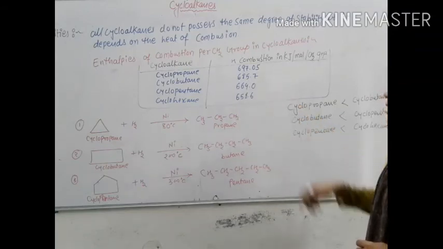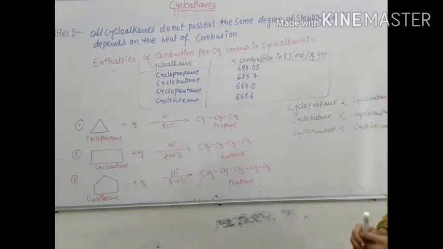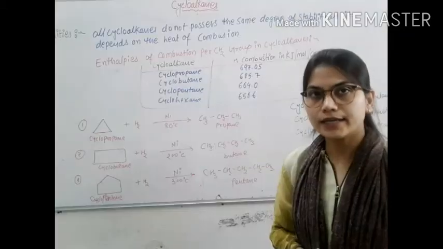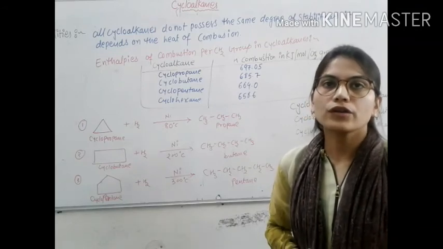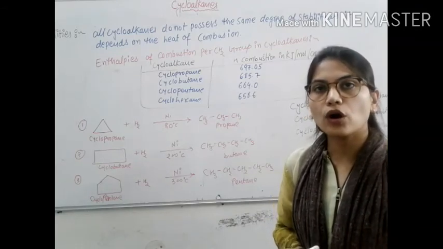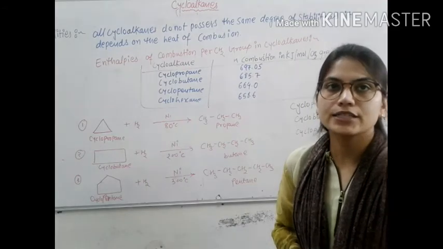All are the heat of combustion in kilojoule per mole per CH2 group. Heat of combustion is the quantity of heat evolved on burning a mole of compound in excess of air.